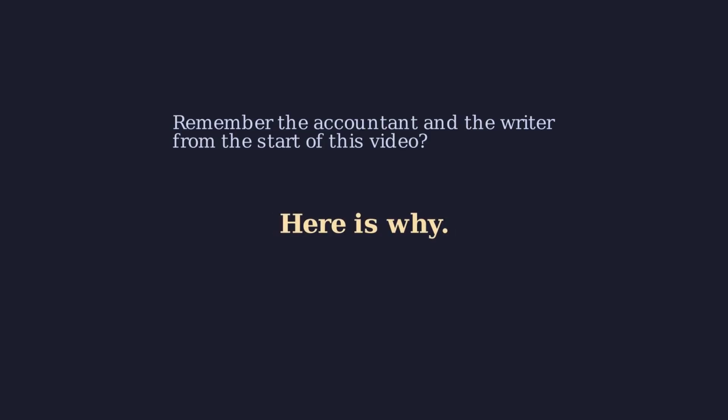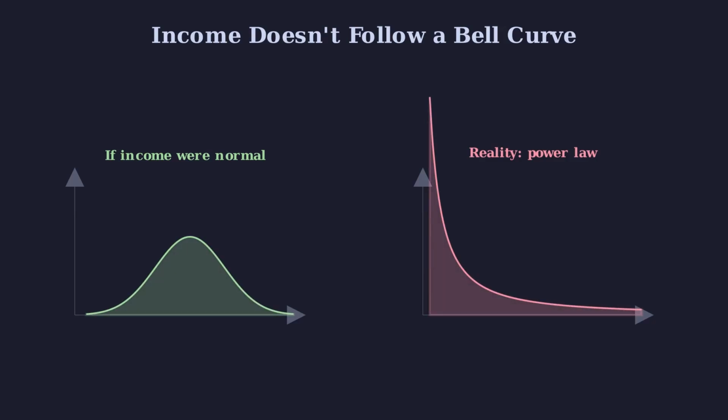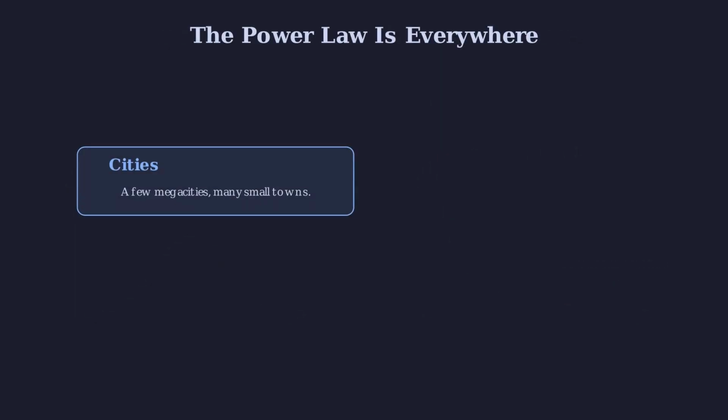Now the last one, the power law. Remember the accountant and the writer from the start of this video? Here is why their salaries told 2 completely different stories. Income does not follow a bell curve. It follows a power law. In a power law, almost everyone is at the bottom, and a few are extraordinarily far above. The same shape appears almost everywhere humans accumulate things.